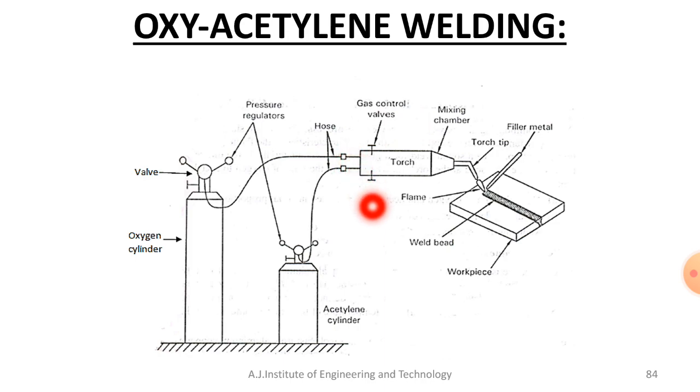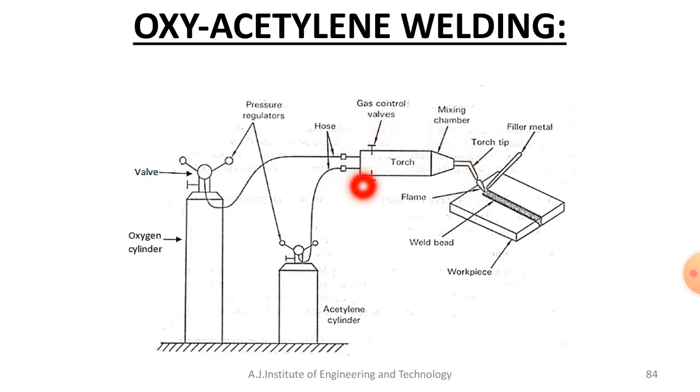If oxygen is needed more for certain materials, you can go for more oxygen and a lesser volume of acetylene. Whatever the proportions, they will mix inside this torch and burn. The combustion takes place at its tip, which is called the torch tip. A matchstick or spark lighter is used to ignite the mixture at this torch tip.